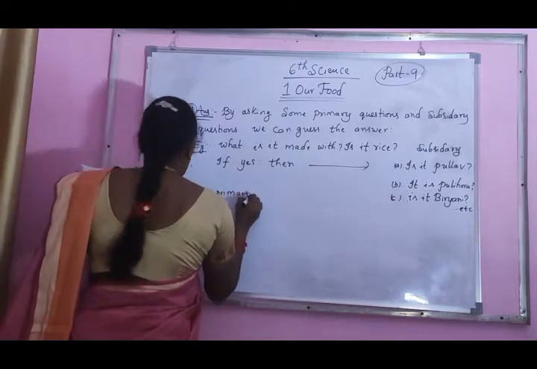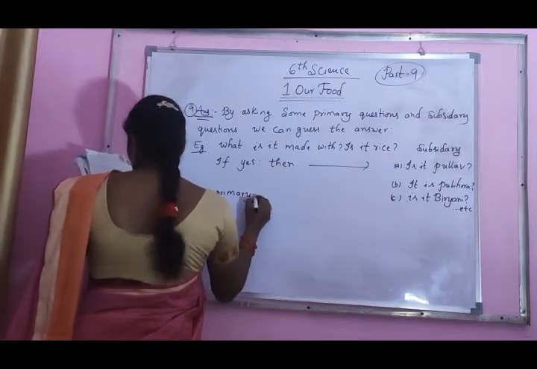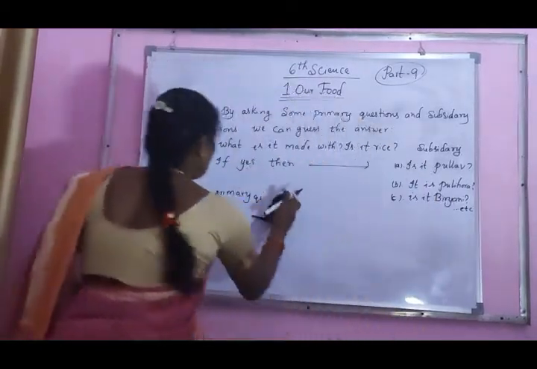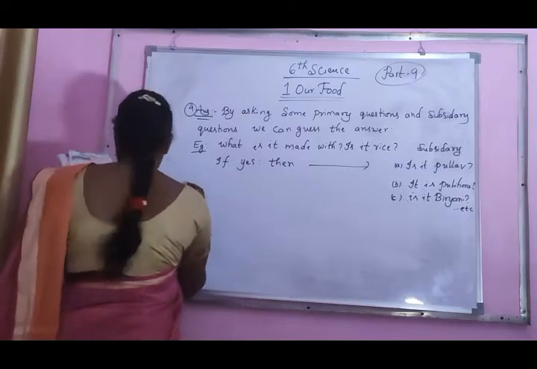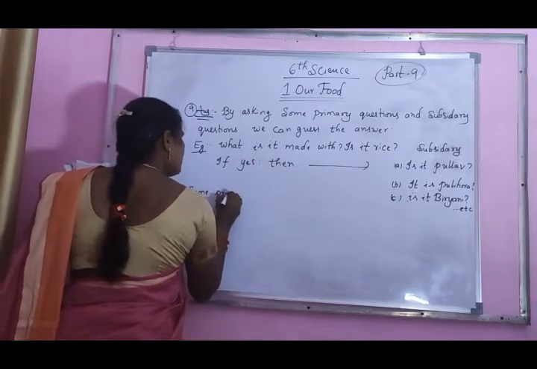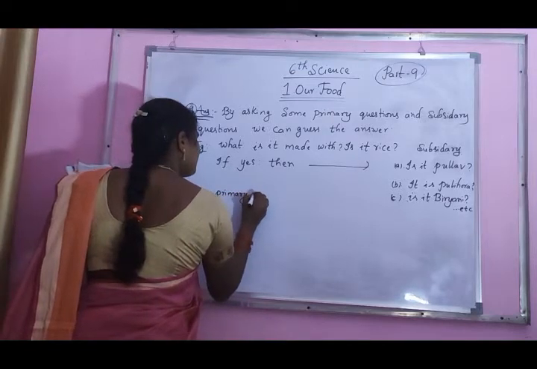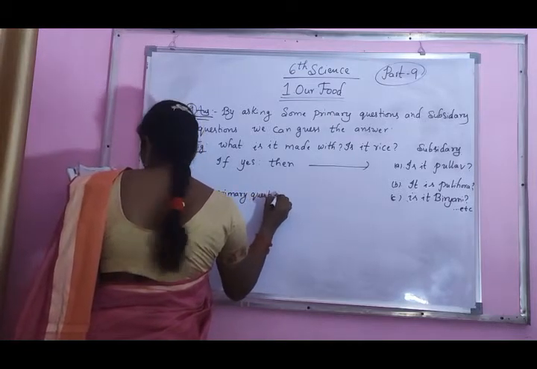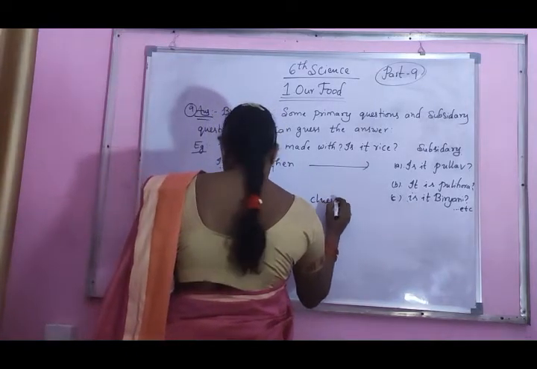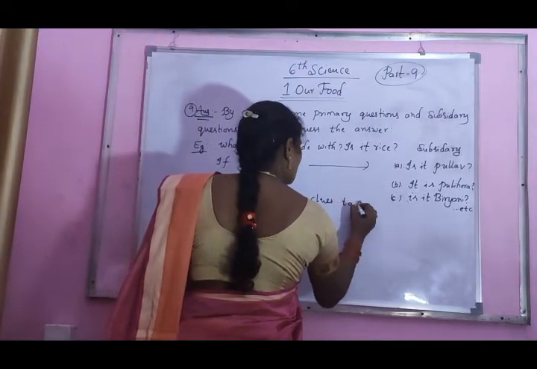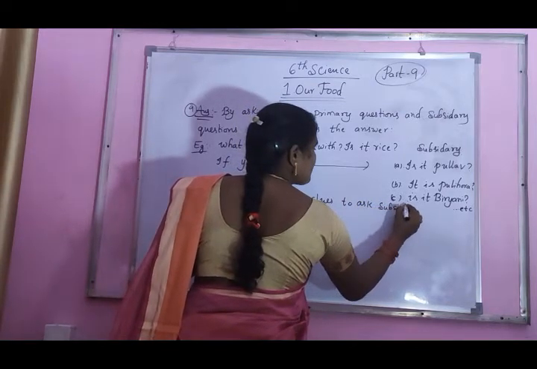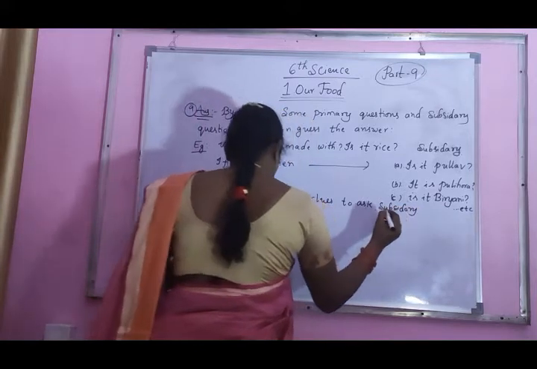Some primary questions. Clues to ask subsidiary questions.